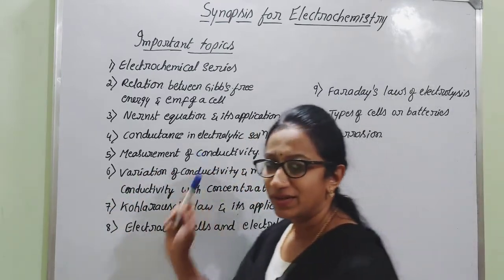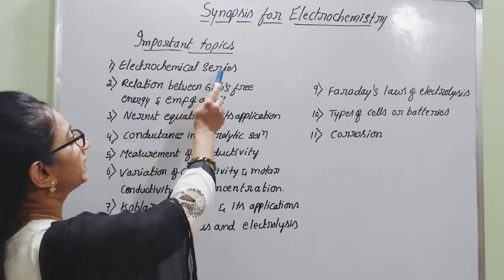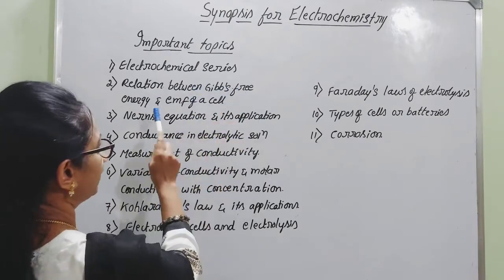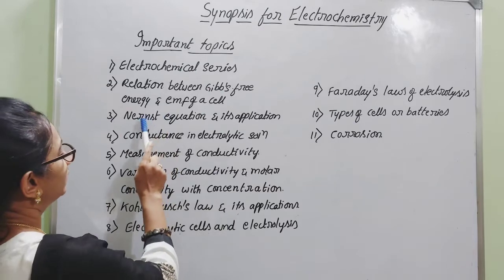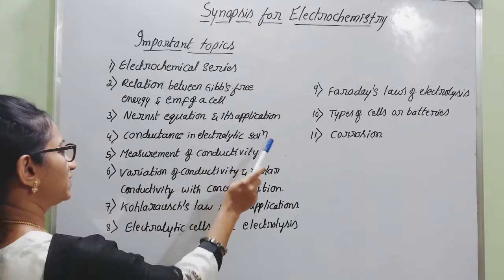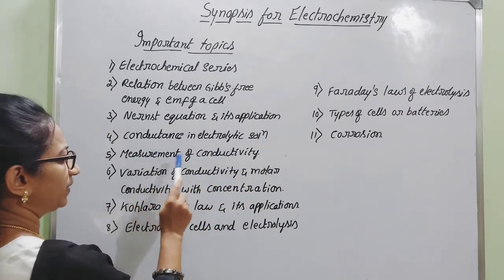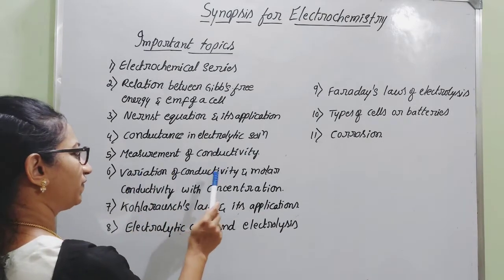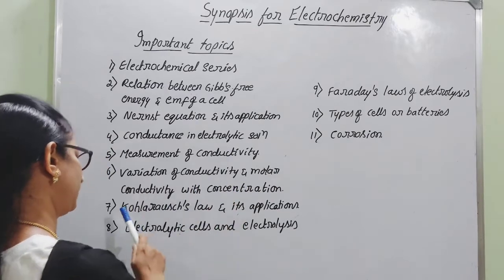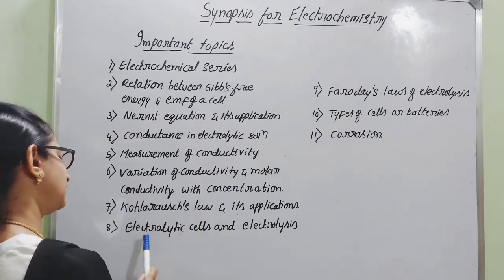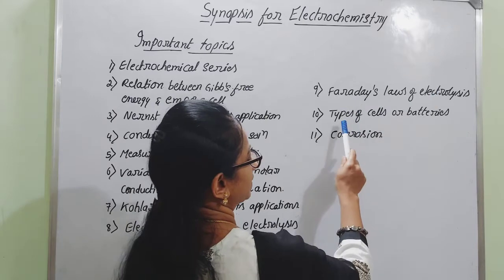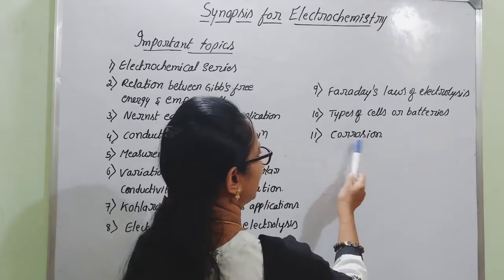Very firstly, the electrochemical series, then relation between Gibbs free energy and EMF of cell, then Nernst equation and its application, then conductance in electrolytic solution, then measurement of conductivity, then variation of conductivity and molar conductivity with concentration, then Kohlrausch law and its applications, then electrolytic cells and electrolysis, then Faraday's laws of electrolysis, then types of cells or batteries, and lastly corrosion.